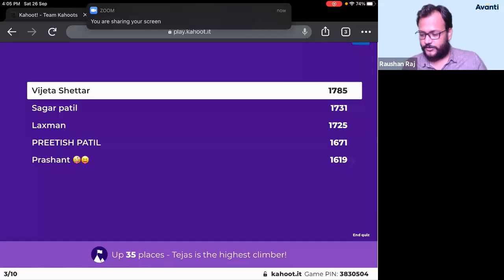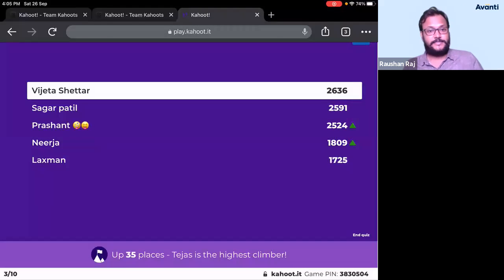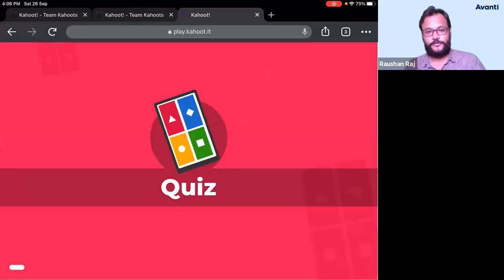So guys, let us move on. Game pin is still the same. You can use the same game pin. Here is 383004. So Vijeta is at the first. Yeah, Vijeta is the first one to score. Sagar Patil, second rank. Prashant, third one. Fourth, Neerja. And fifth one is Lakshman. Let us move on to fourth question.